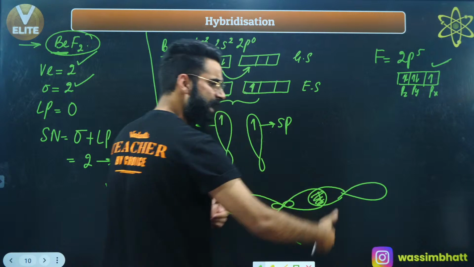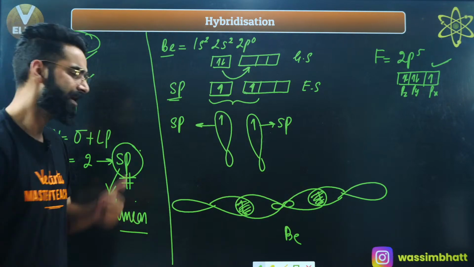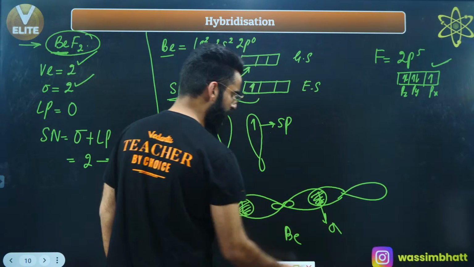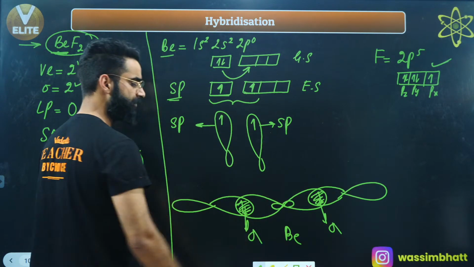Is it the axial overlapping? Absolutely, it's the axial overlapping. Axial overlapping always leads to the formation of sigma bonds. So this is one sigma bond which got formed over here, and this is one more sigma bond which got formed over here.